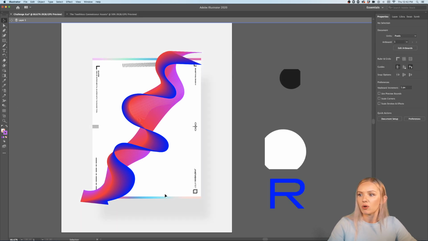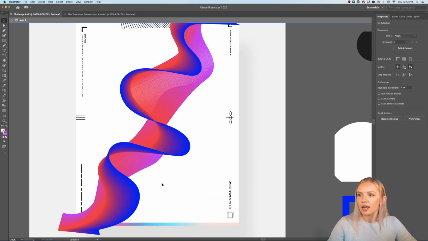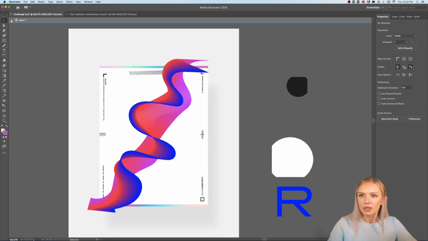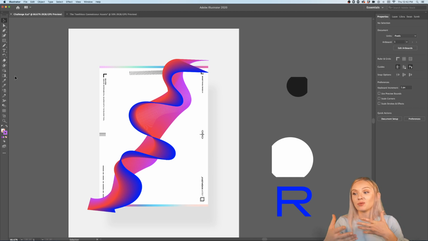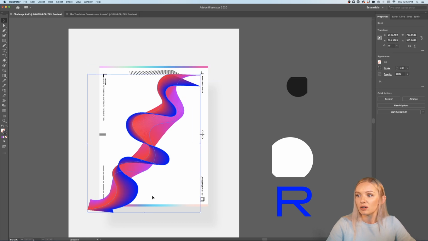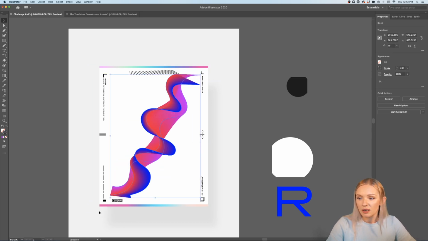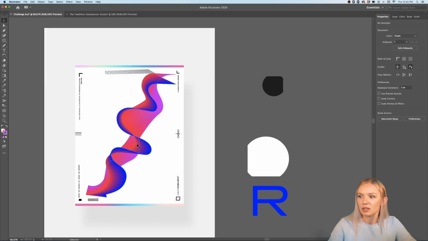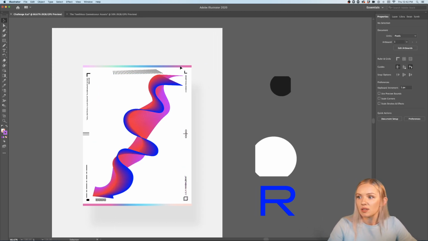I think it creates way more dimensionality in here, and I think it works way better. And plus, purple is a mix between blue and red, so that works perfectly for us. And as you can see, this blend can already look very three-dimensional, and we can feel free to play around with this. Let me actually set these colors here in the gradient also to similar colors.